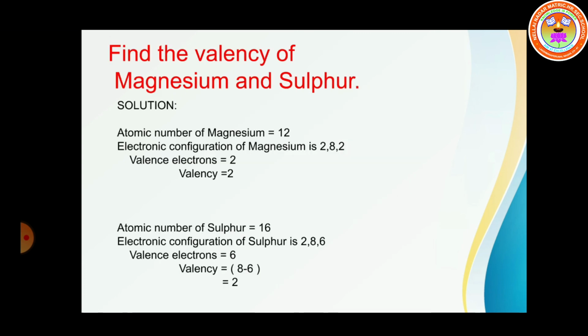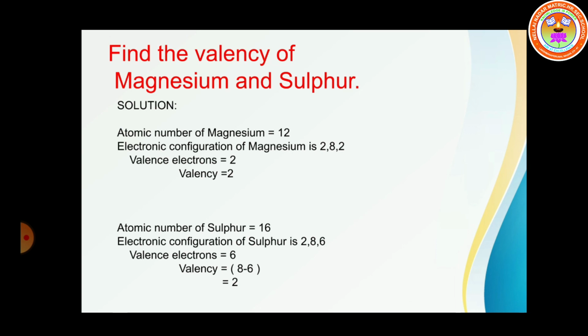Next, we find the valency of magnesium and sulfur. What is the symbol for magnesium? Mg. And what is the atomic number of magnesium? 12. The electronic configuration of magnesium is 2, 8, 2. So, how many electrons does the outer orbit have? 2. So, the valence electron is equal to 2. So, what is the valency?